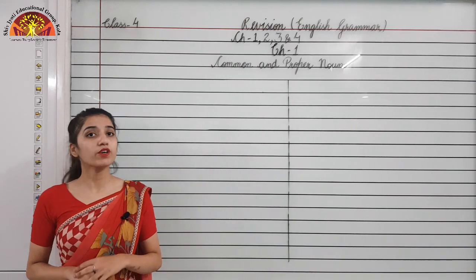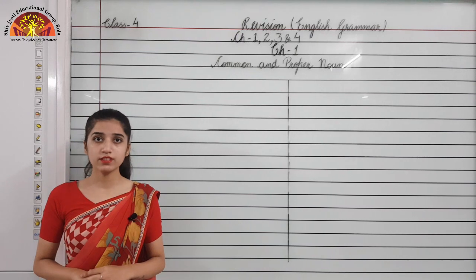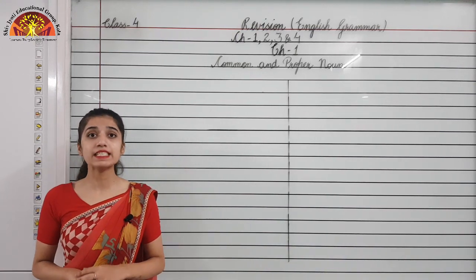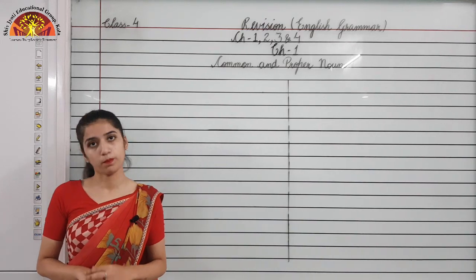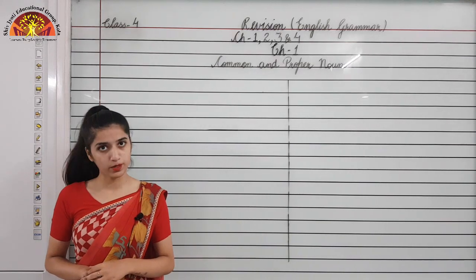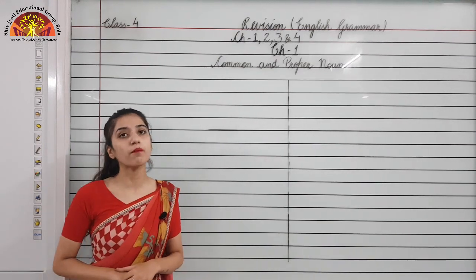Today we are going to revise chapters number 1, 2, 3, 4 of your English Grammar book, that is Everyday English Grammar and Composition. So first we are going to revise chapter number 1, that is common and proper nouns, and you can open your books to page number 1 for that.